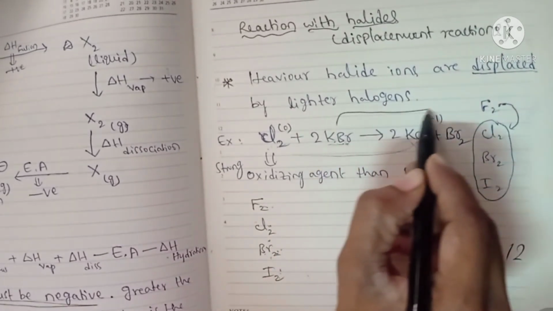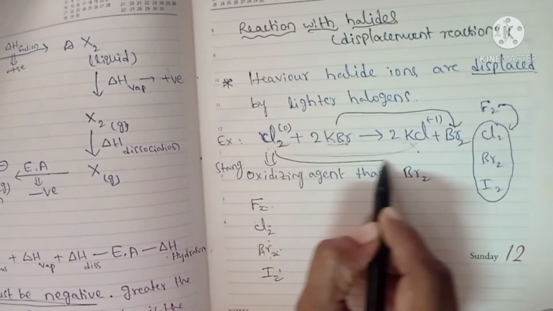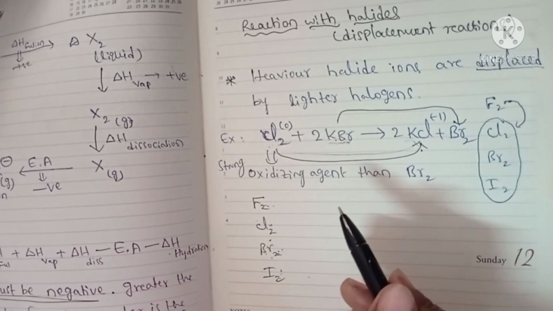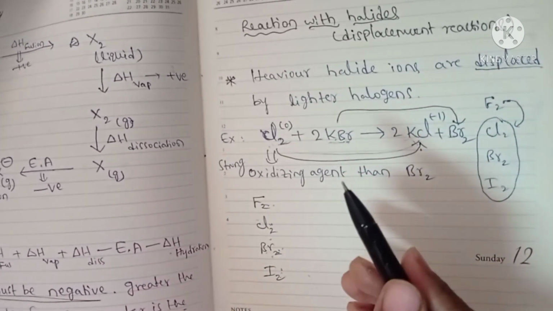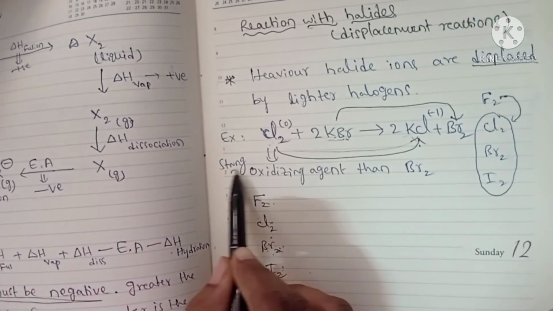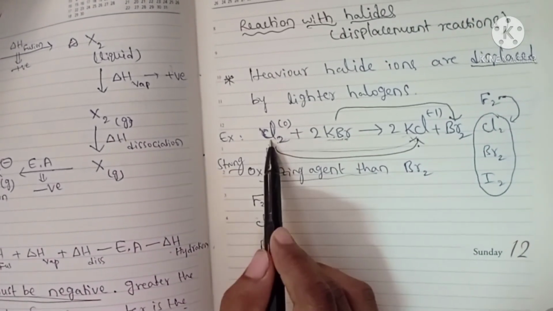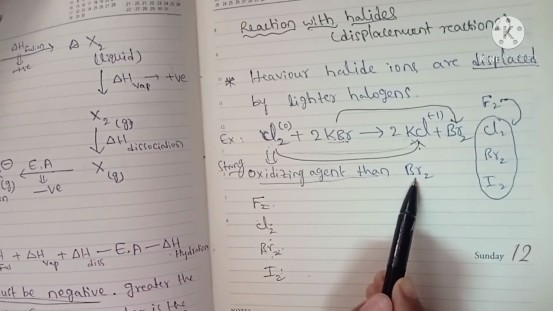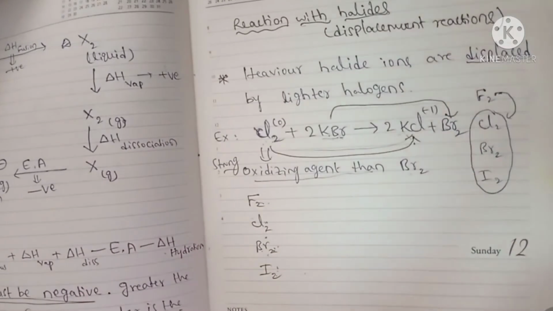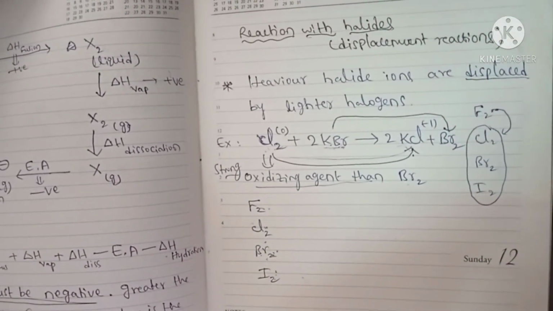So this is oxidation and this is reduction. Strong oxidizing agents can oxidize the other halogens. Chlorine is a stronger oxidizing agent than bromine, that's why it oxidizes bromine and is itself reduced. So these are the chemical properties of halogens.